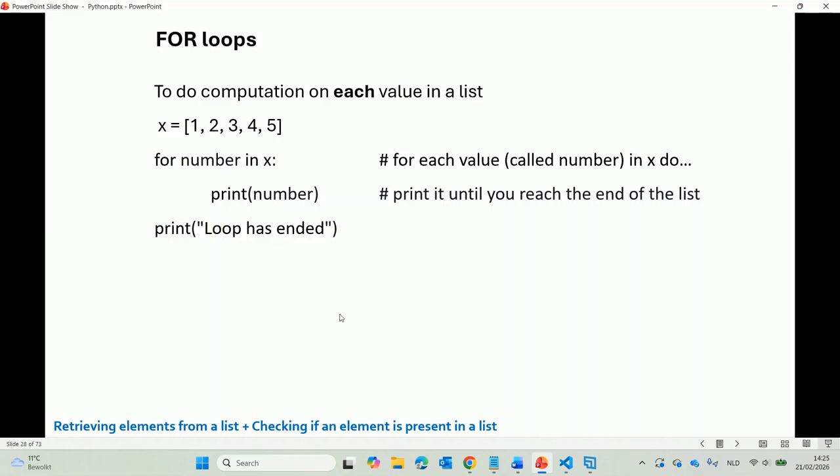So when you want to repeat an action or multiple actions in Python, you are going to use for loops. And for loops have the following structure. They always start with the for keyword that tells Python that you want to repeat actions. After the for keyword, you write the name of a variable. That variable is going to change in each iteration of the loop.